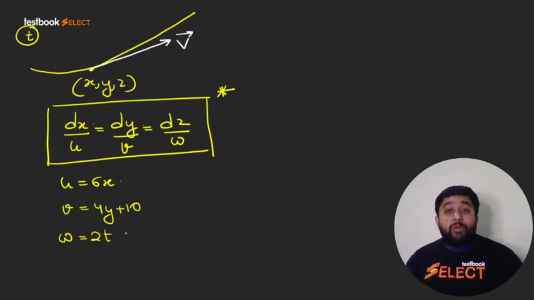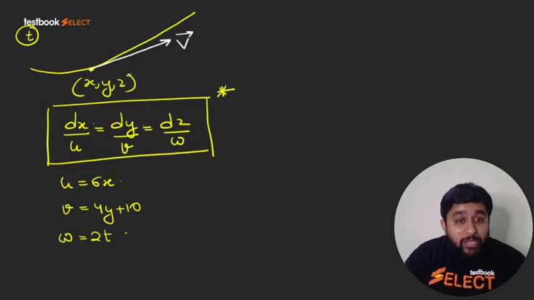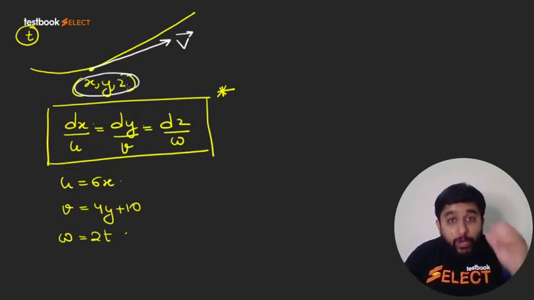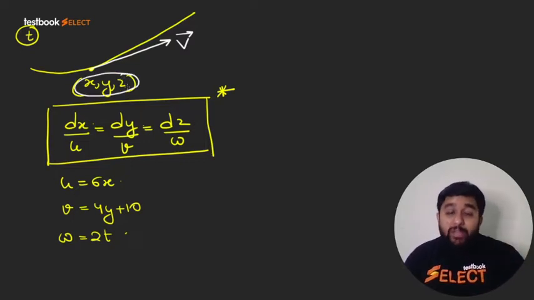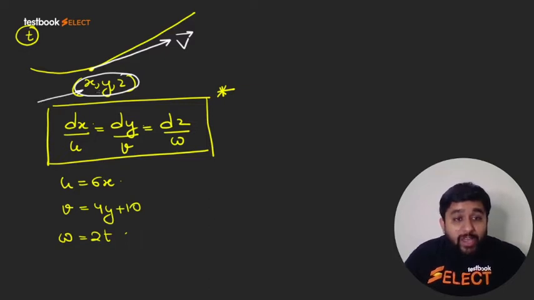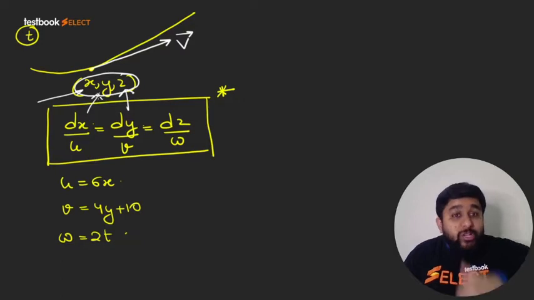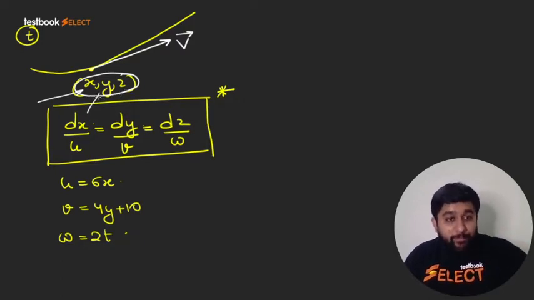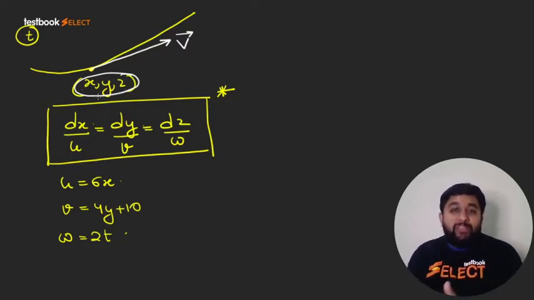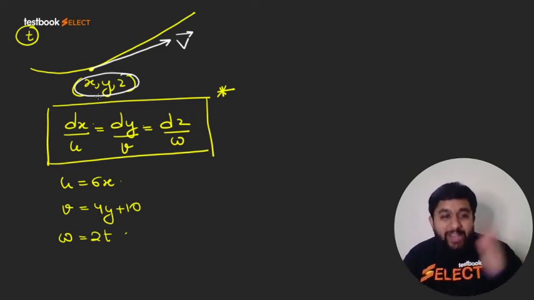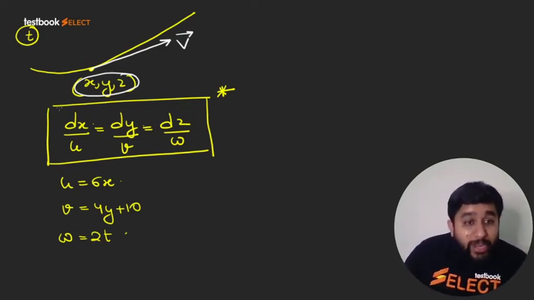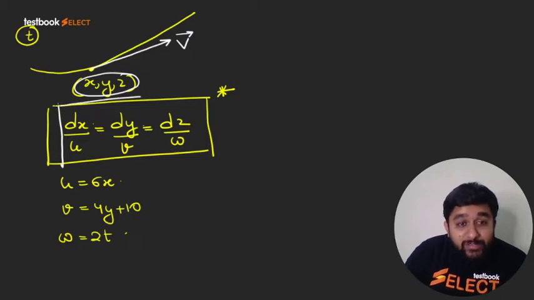Now, I hope you remember, when we say equation of a streamline, it means the relation between the coordinates of the point on the streamline. What is the relation between the x, y and z coordinates of a point which lies on the streamline? So you need a relation between x and y, and you will need a relation between x and z. To get these relations, let us first consider the first pair of the equality.